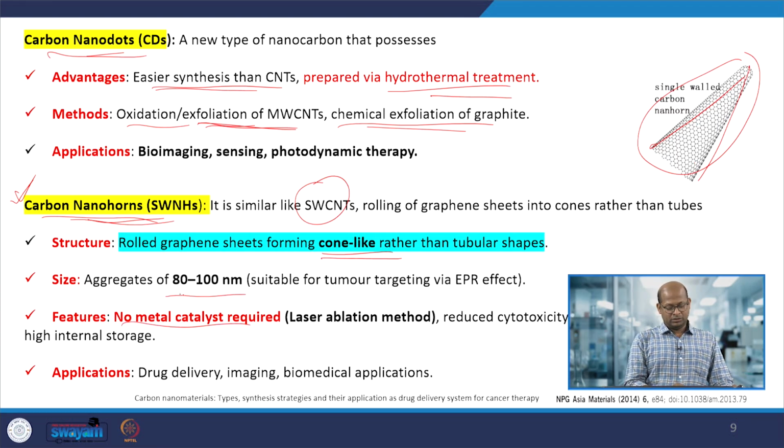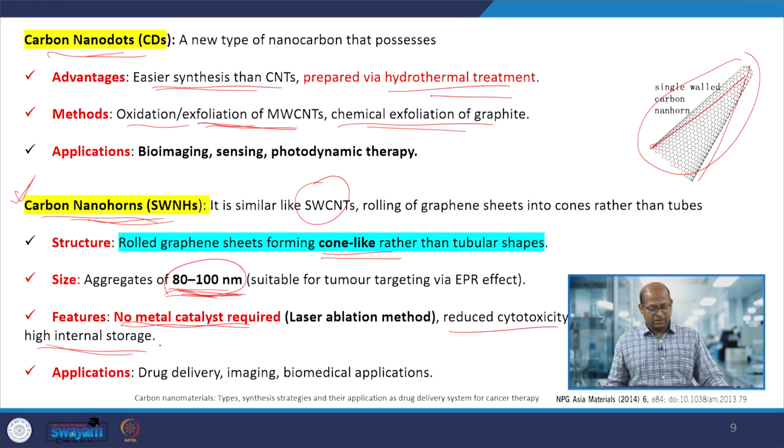The size is 80 to 100 nanometers, and no metal catalyst residue is present when it is formed. Mostly it is prepared by laser ablation. Reduced cytotoxicity and high internal storage are features of this type of material.